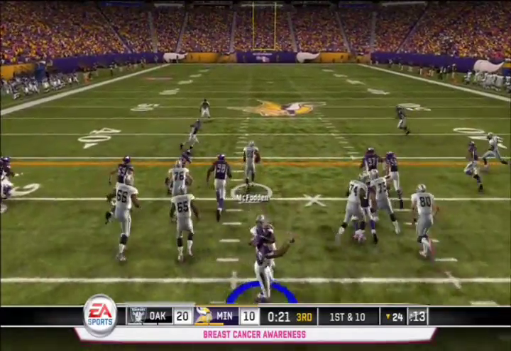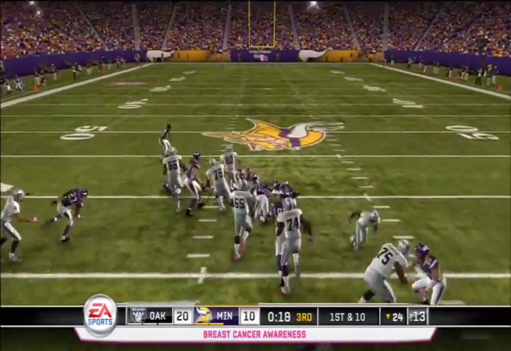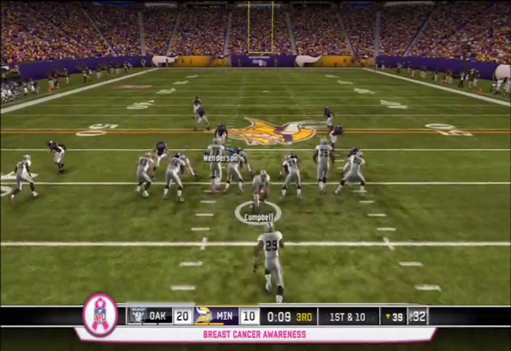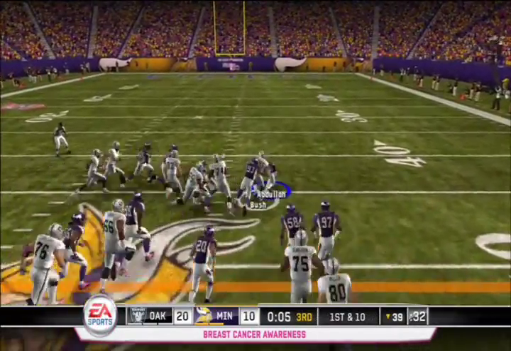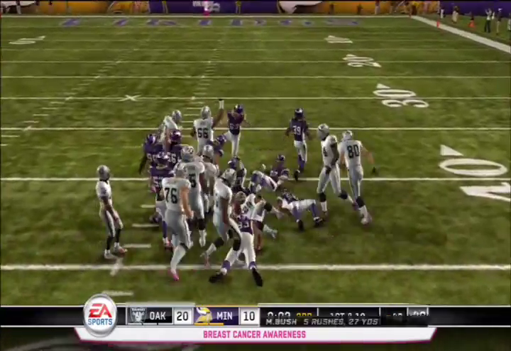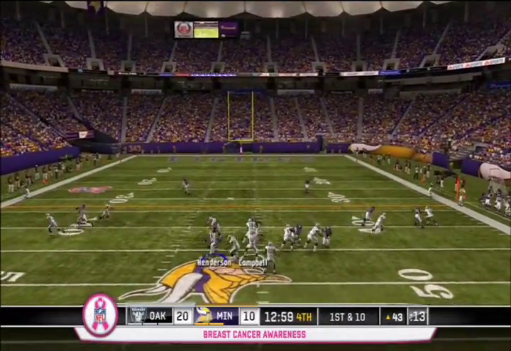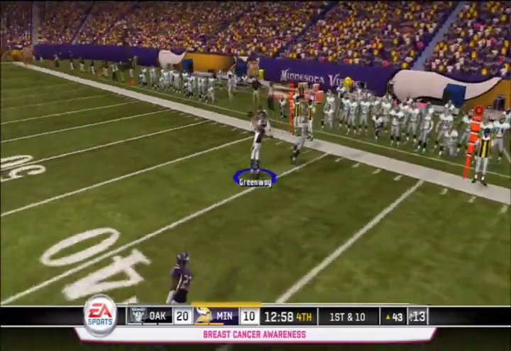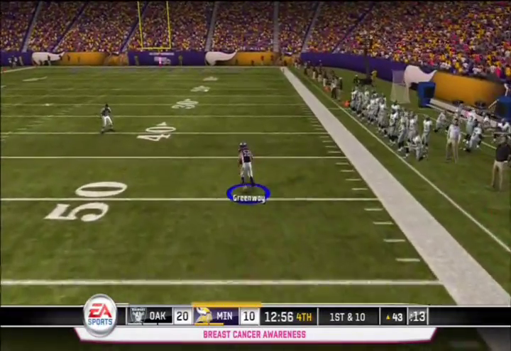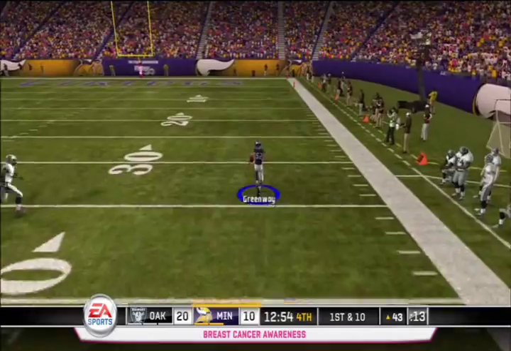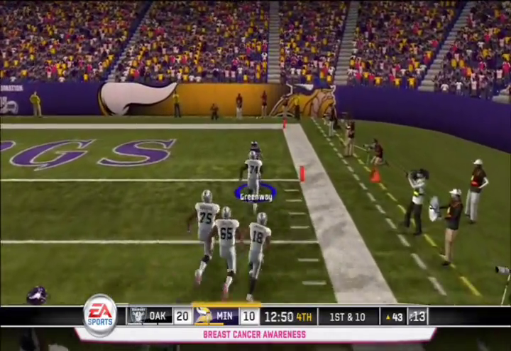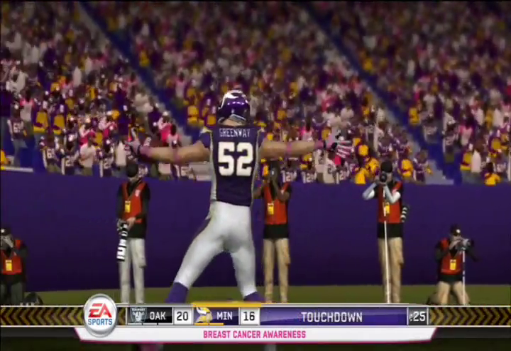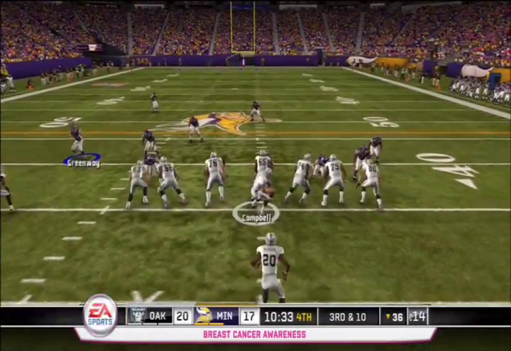Now with only a 10-point lead, McFadden takes a carry up the middle for 15 yards. Minnesota's run defense really struggling as Michael Bush takes one up the right side for another 18 yards. And Oakland should have just kept it on the ground because Campbell is going to look left and find Chad Greenway, who is going to take it all the way for a score. And as you'll see on this play, Al Davis doesn't like just fast skill position players. He wants the fastest offensive lineman, but they still can't catch Greenway.